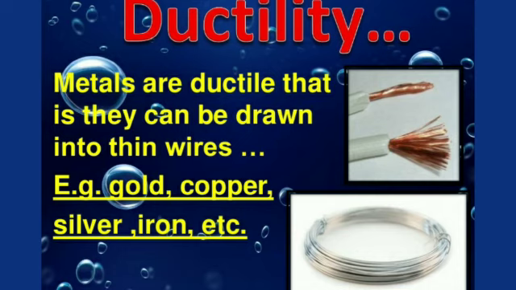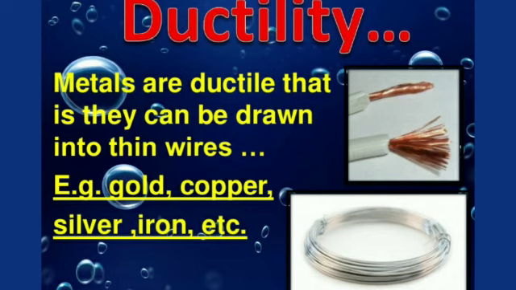Next property of the metal is ductility. Metals are ductile. Ductile का मतलब ये होता है कि हम मेटल को किसी की तरह वायर में कन्वर्ट कर सकते हैं. Most of the metals are ductile. Gold and silver are among the best ductile metals. Copper and aluminum are also very ductile and can be drawn into thin copper wires and aluminum wires.